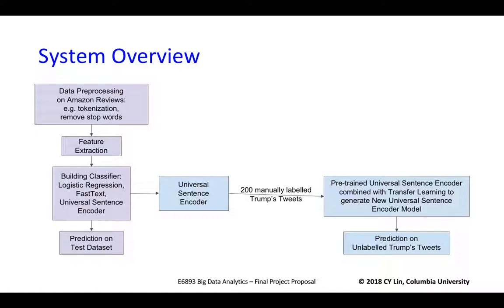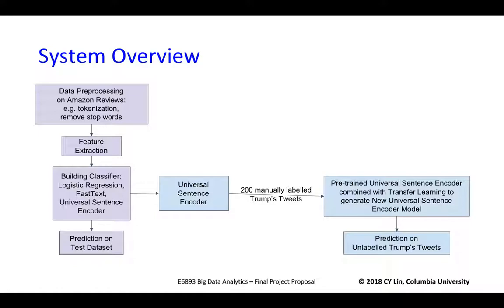This is our project system overview. On the purple part, we do pre-processing on the Amazon reviews dataset, followed by feature extraction. After that, we build classifiers using logistic regression, fastText, and universal sentence encoder. We make predictions on the test dataset to evaluate each classifier.